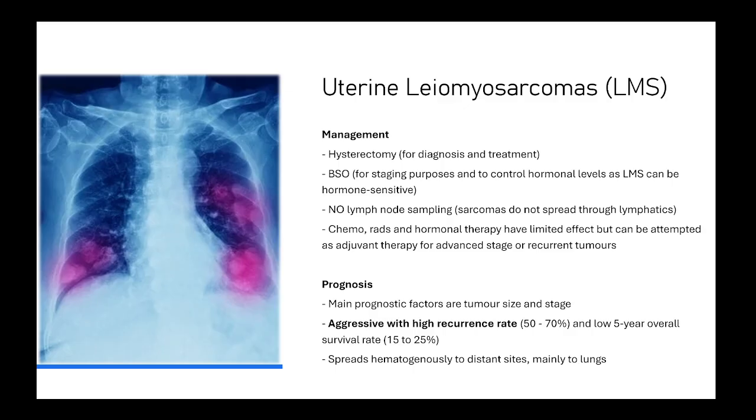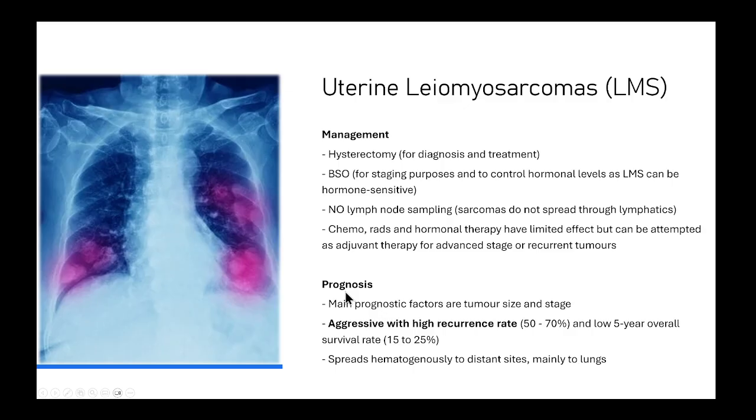We do not do lymph node sampling for leiomyosarcomas. Remember from the lecture on neoplasia, sarcomas do not spread through lymphatics into the lymph nodes, right? They tend more to use the blood vessels and spread distantly. So there is really no role for lymph node sampling in leiomyosarcomas. Chemotherapy, radiation therapy, and hormonal therapy have limited effect, but they can be attempted as an adjuvant therapy for patients that are advanced stage or that have recurrent tumors.